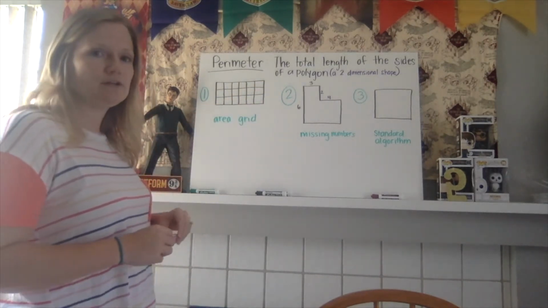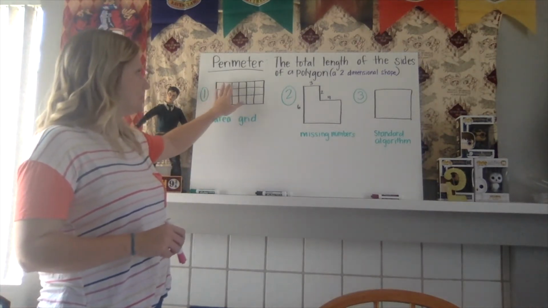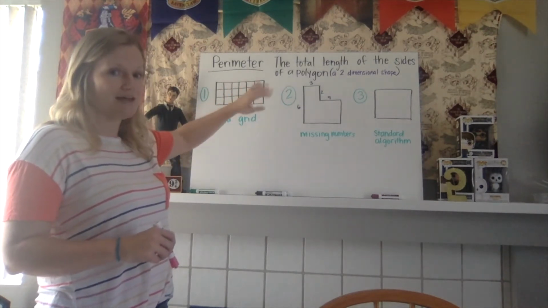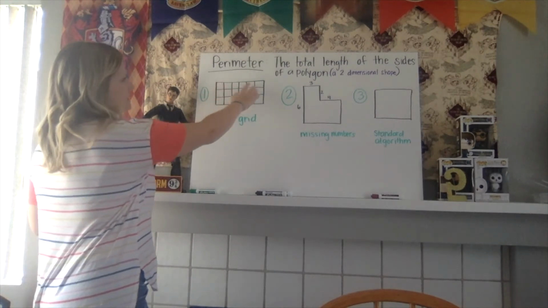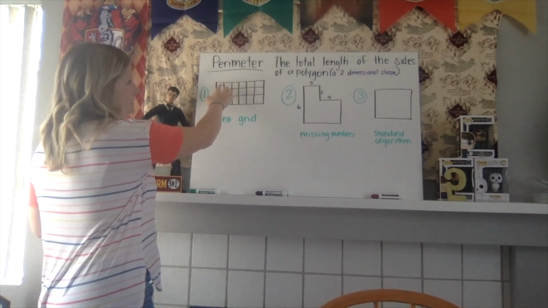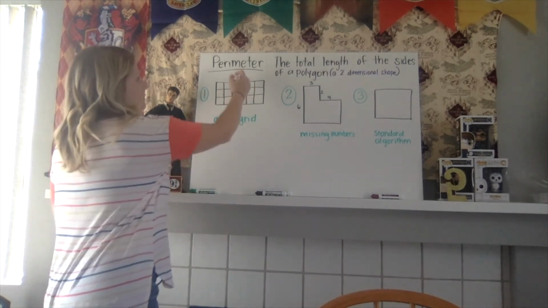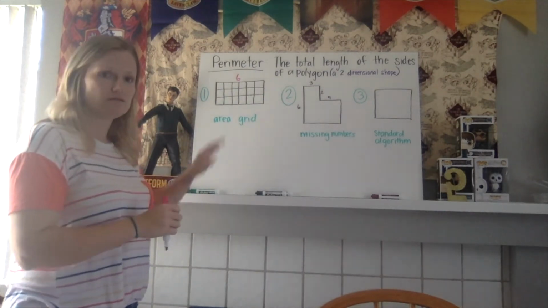So when we have an area grid, the first thing you're going to do is count the boxes inside to figure out what the length of each side is. For right now, we're going to start on this top side of the rectangle. So we're just going to count the boxes. 1, 2, 3, 4, 5, 6. So that side of the rectangle has 6 squares.